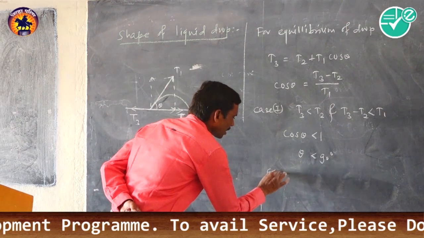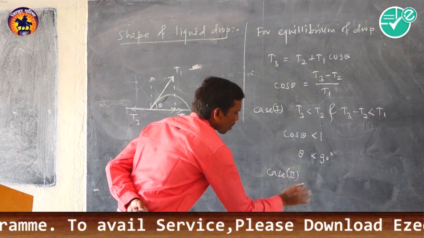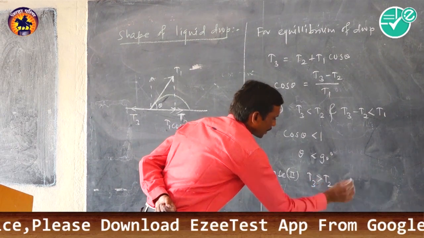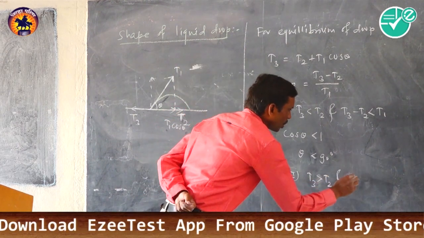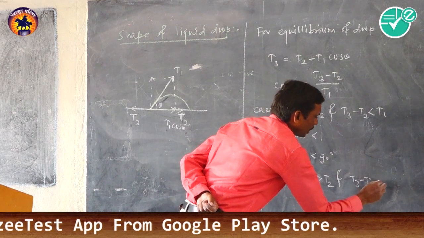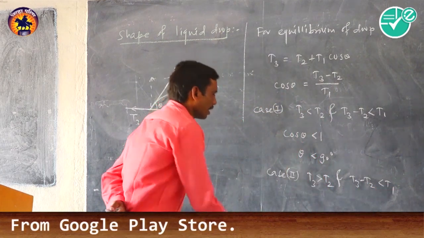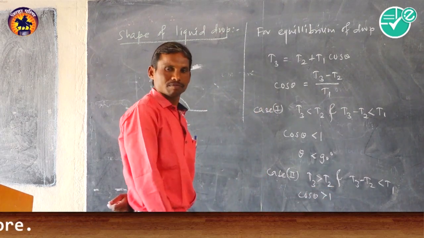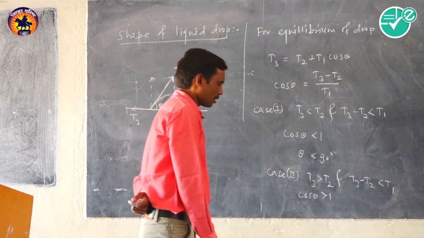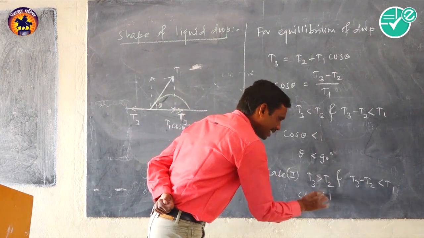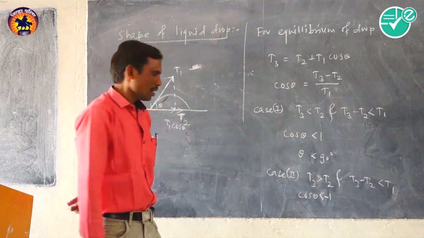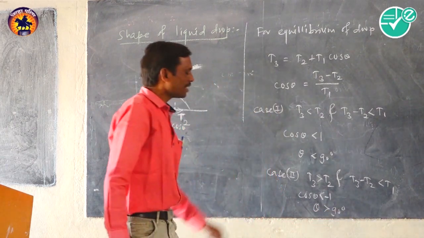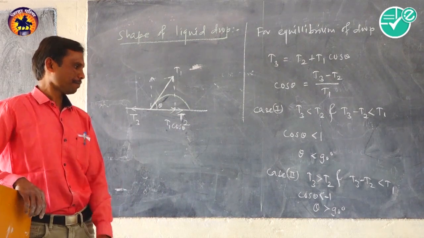Now consider the second condition. Here T3 is larger than T2, and also T3 minus T2 is less than T1. In this case cos theta is less than 1 but it is negative. So in this case theta is greater than 90 degrees. It means an obtuse angle is formed.